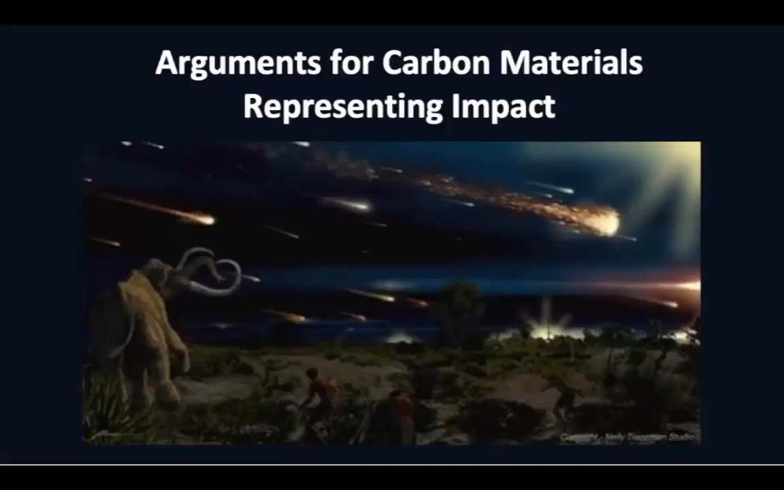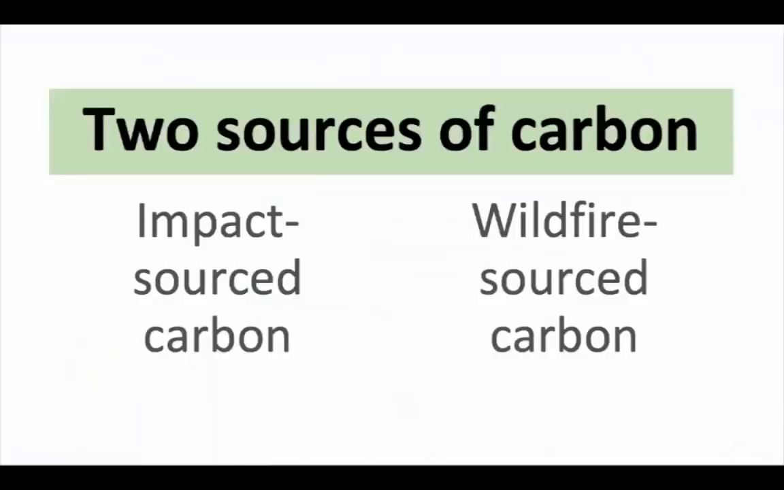Arguments for carbon materials representing impact. It is believed that there are two main sources of the carbon materials found within Younger Dryas boundary layers: impact and wildfire. These two sources are related, as it is thought that an impact could have led to widespread wildfires. However, the products of these processes are not always the same.